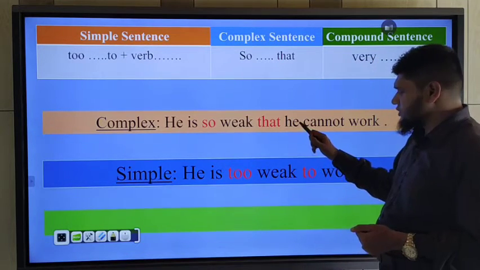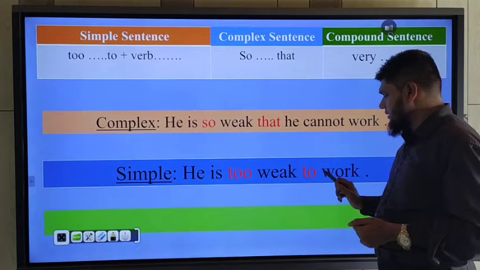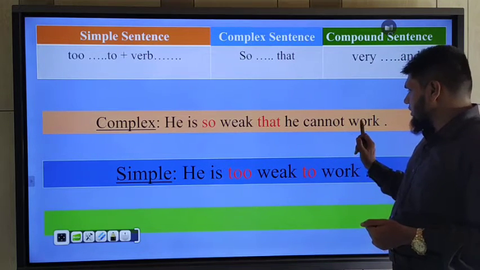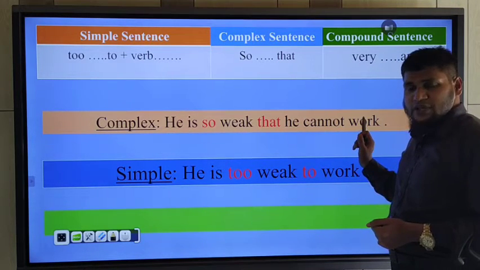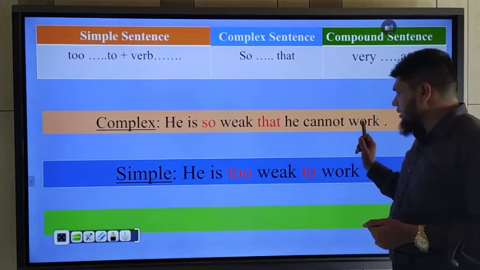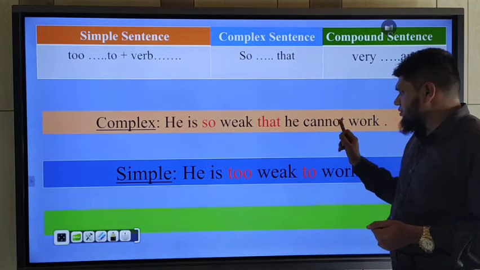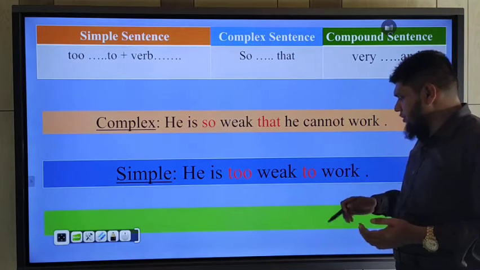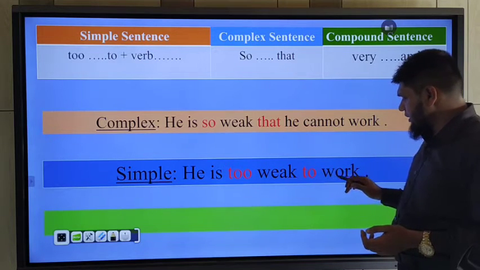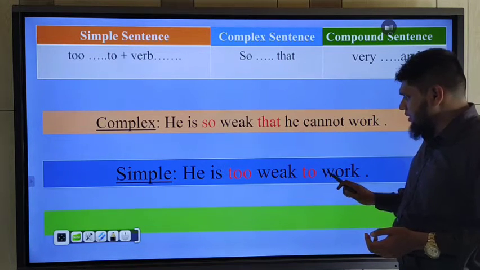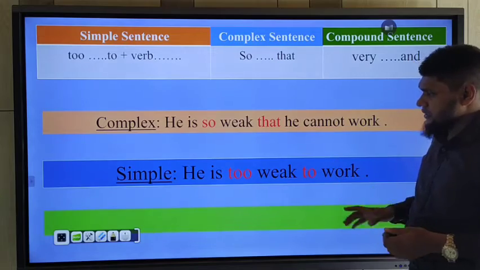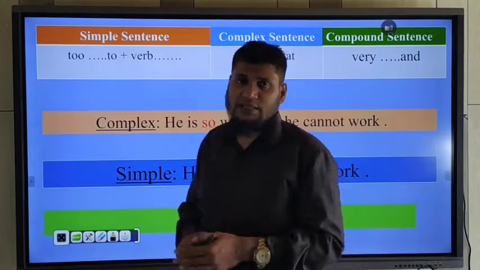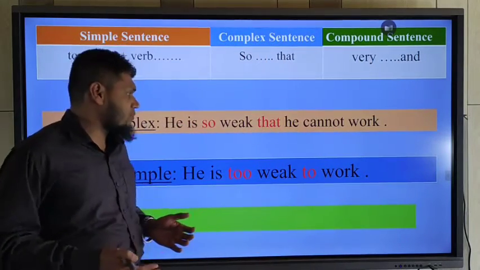You should not use the subject again, and you should use the base form of the main verb. So you should not use an auxiliary verb or any negative words. So after "to" you should use the base form of the main verb. Understand? So in this way you may easily change a complex sentence to a simple sentence.